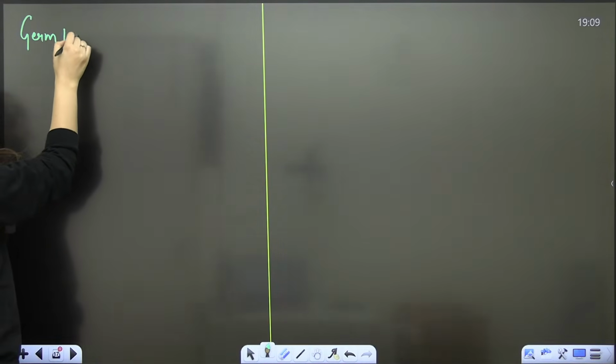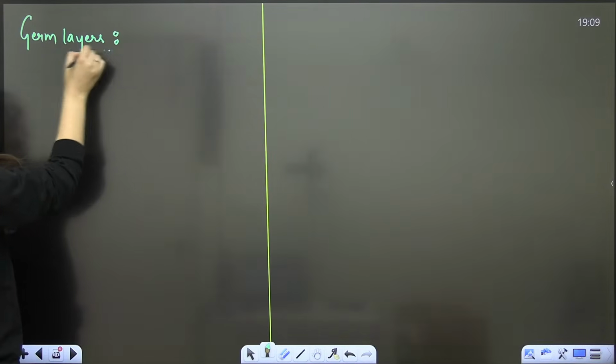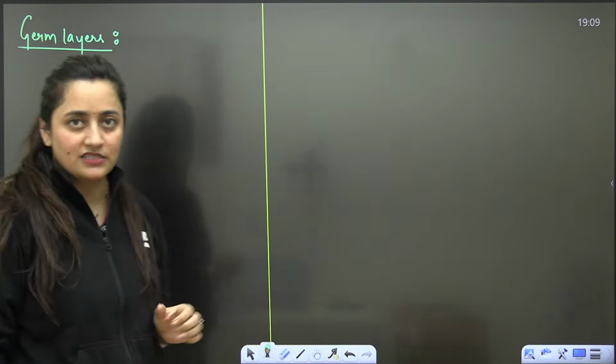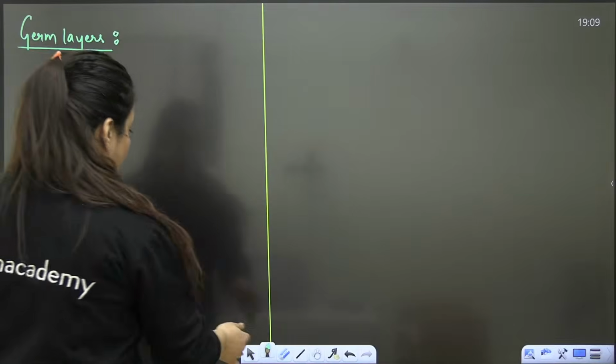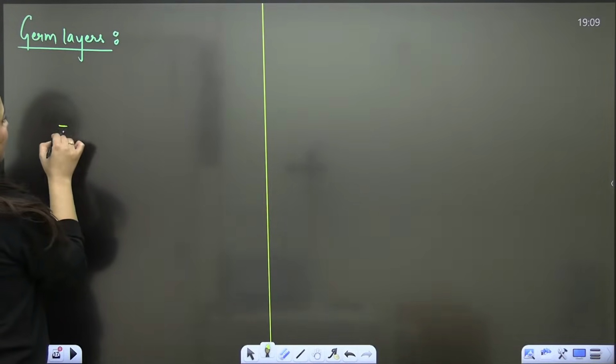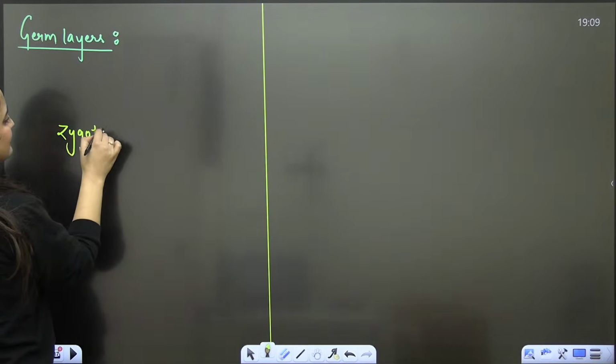What are these germ layers? See, when we talk about the germ layers, students mostly answer like this: diploblastic, triploblastic. What exactly is that? Let me tell you. See, you know that we all develop from a single-celled zygote.